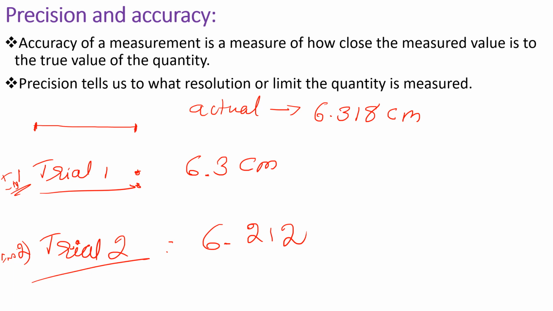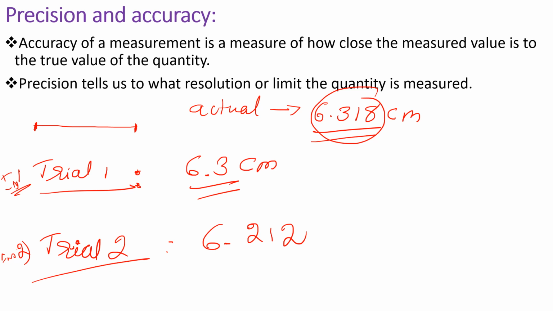The actual value is 6.318, but trial 1 gives 6.3 and trial 2 gives 6.212. Which of these is close to 6.318? That is 6.3.